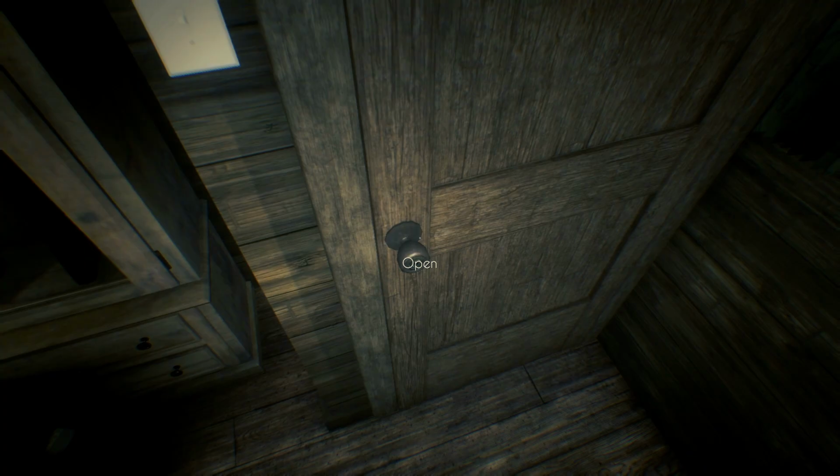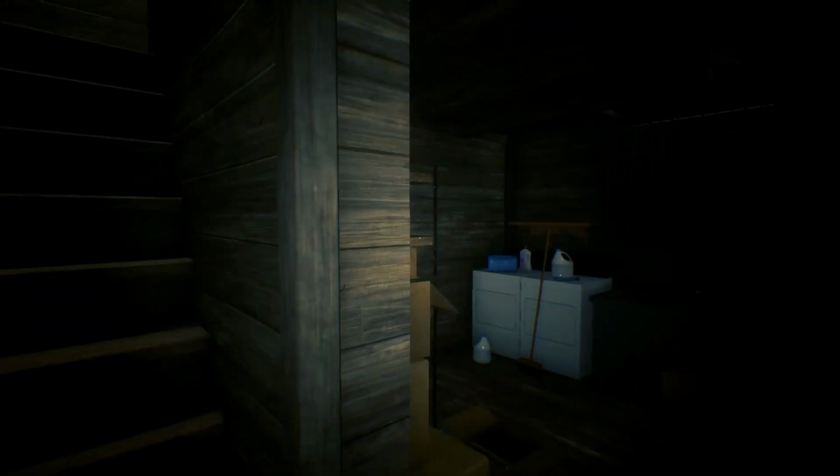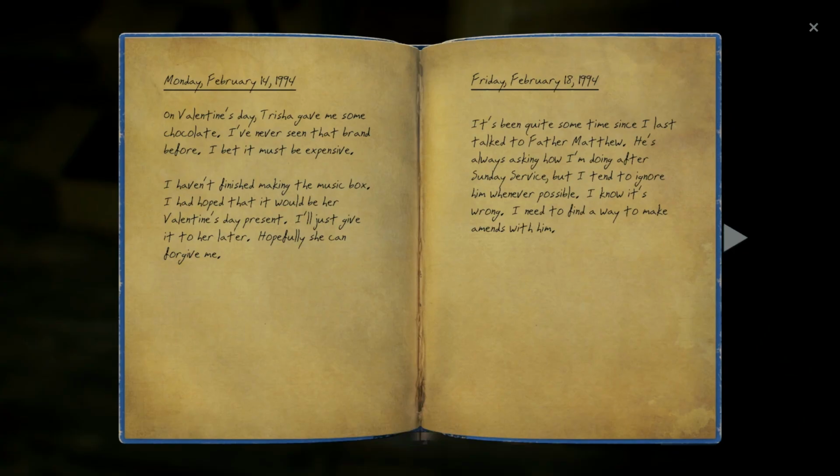Unlock. Nice. Basement. Hello? Creepy girl. On a shelf sits one of Scott's diaries. The Hidden Truth. Oh, okay, what does it say?